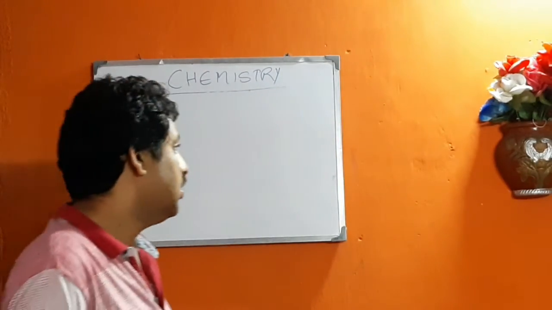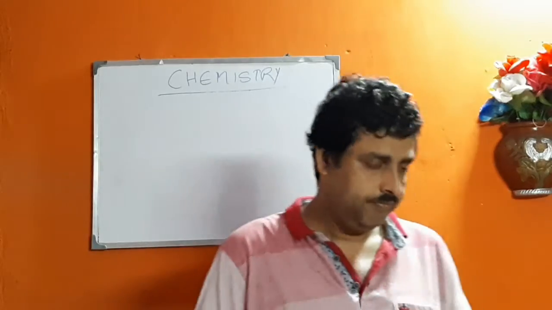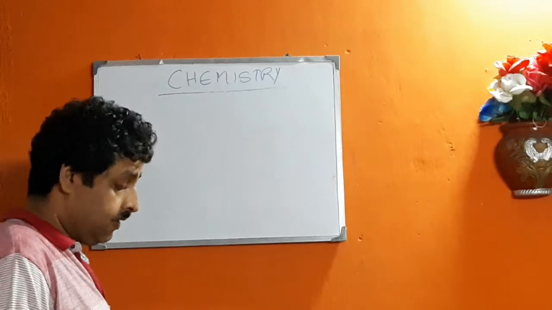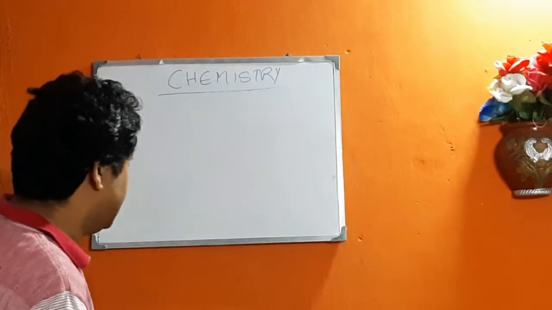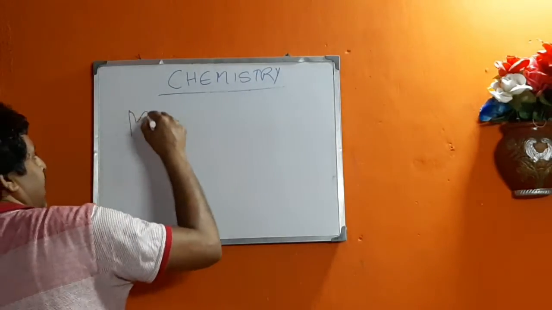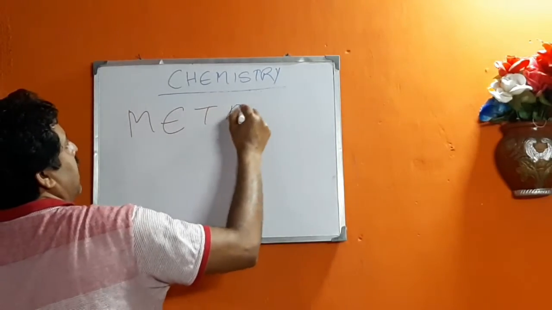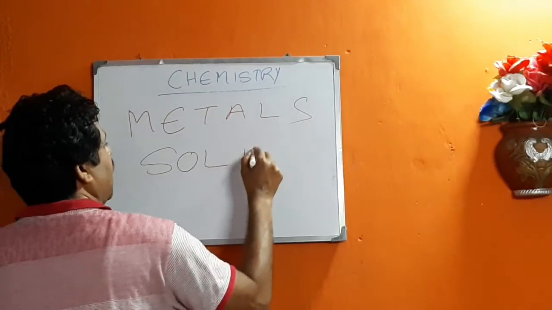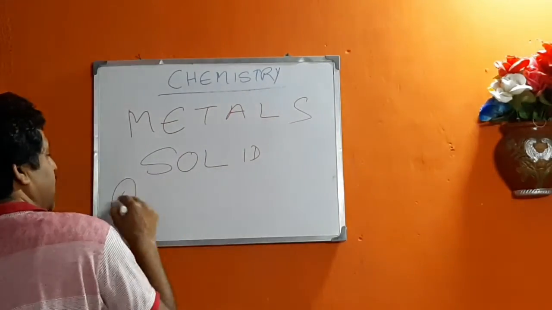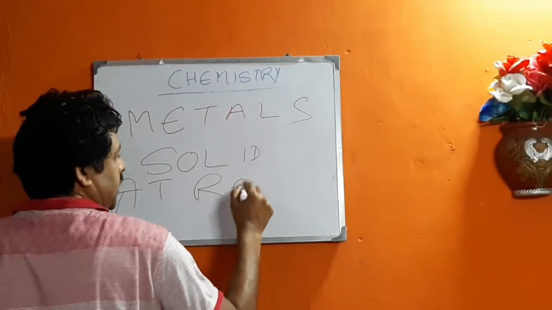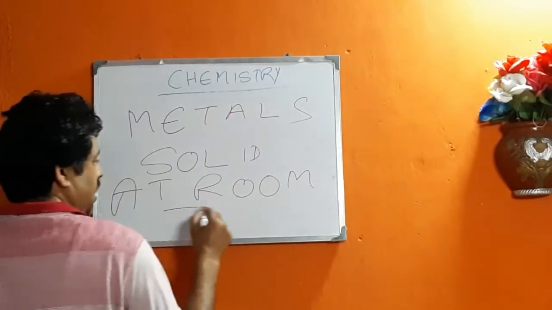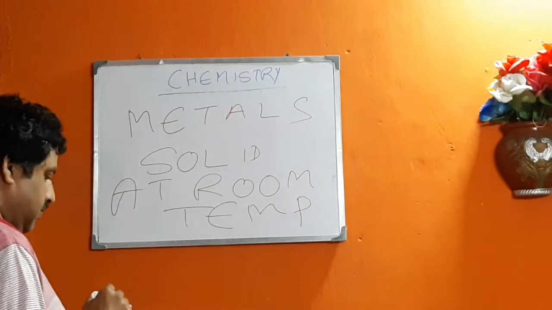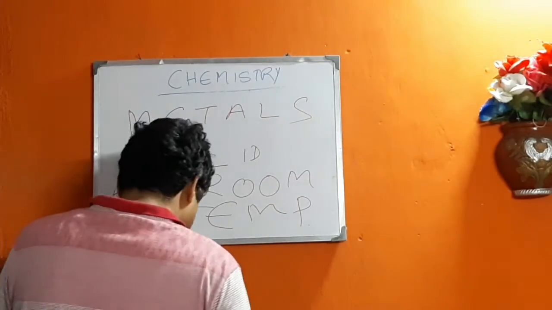Now, there are some exceptions. For example, metals are generally solid at room temperature, but there is an exception.